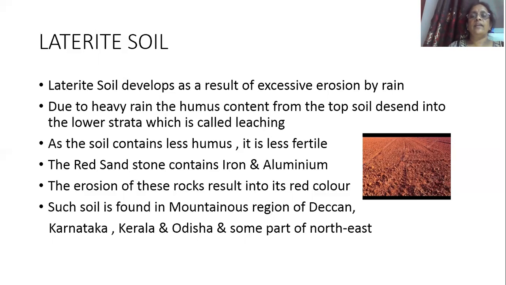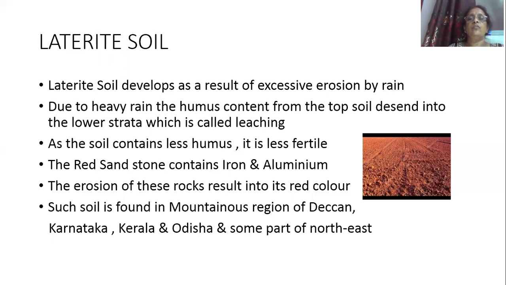As the soil contains less humus, it is less fertile. We told that humus means a soil which contains the decay of plants and other vegetation. So this soil contains less humus. That is why it is less fertile. It is red in color because it contains red sandstone, iron and aluminium.